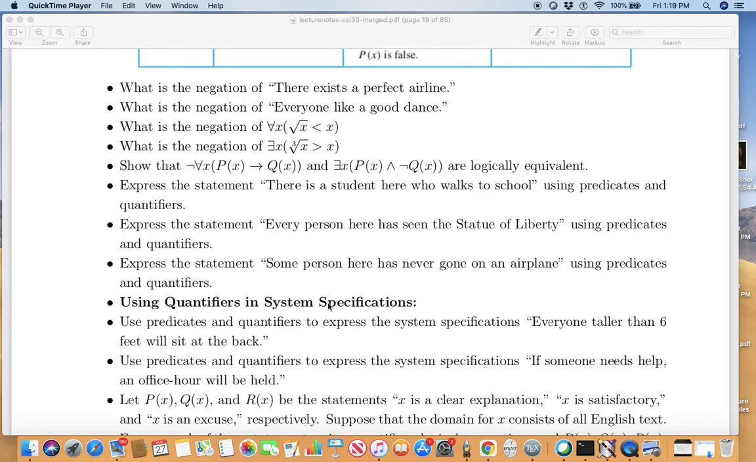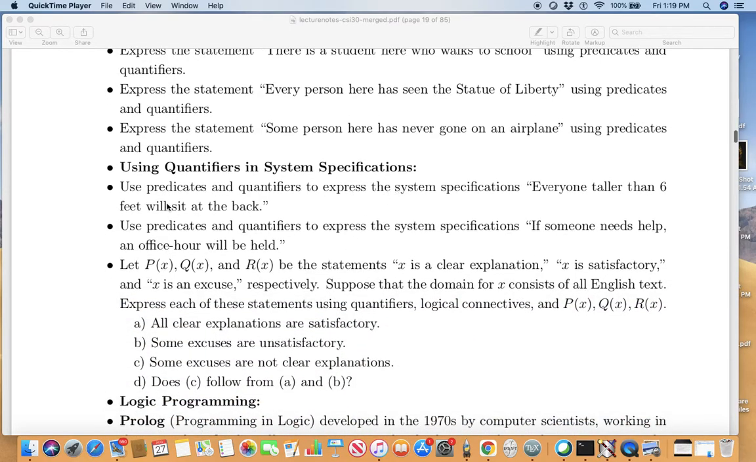Using quantifiers in system specifications. Use predicates and quantifiers to express the system specification: everyone taller than 6 feet will sit at the back. Use predicates and quantifiers to express the system specification: if someone needs help, an office hour will be held.